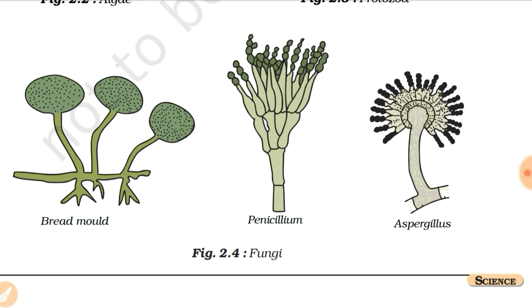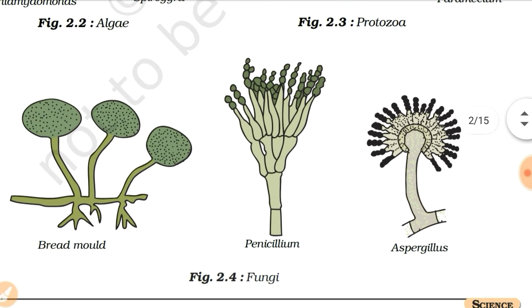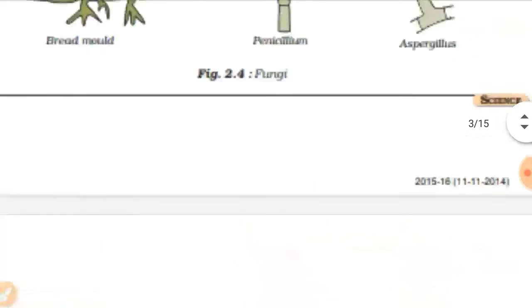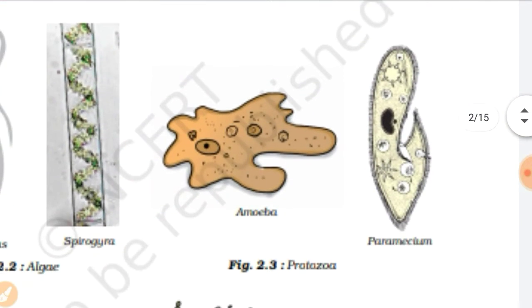Now, not containing chlorophyll means that they cannot make their own food. So they are heterotrophic. Some live as saprophytes, decomposing dead plants and animals. You all read about these in your grade 7th. Some fungi live in mutually beneficial symbiotic relationships. So, I hope that you all are clear with your fungi.